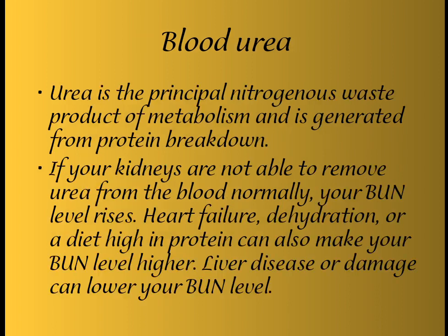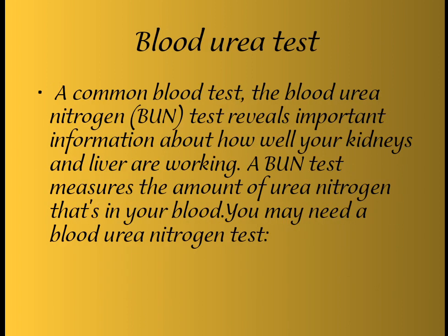The blood urea nitrogen test, a common blood test, reveals important information about how well your kidney and liver are working. A BUN test measures the amount of urea nitrogen in your blood.